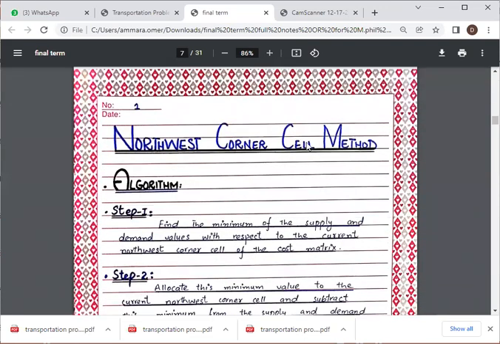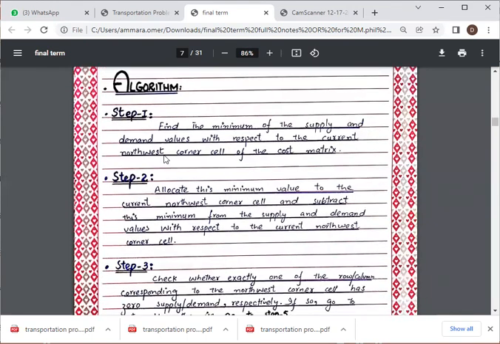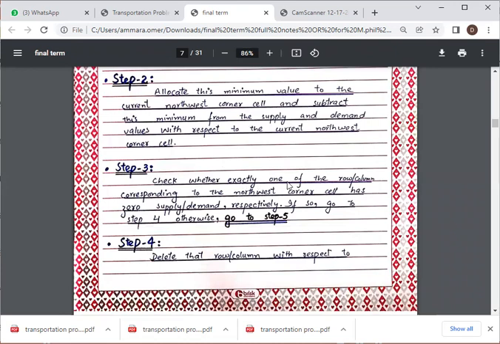So the northwest corner method algorithm is: step 1, find the minimum of the supply and demand values with respect to the current northwest corner cell of the cost matrix. Step 2, allocate this minimum value to the current northwest corner cell and subtract this minimum from the supply and demand values with respect to that cell. Step 3, check whether exactly one of the row or column corresponding to the northwest corner cell has 0 supply or demand respectively. If so, go to step 4, otherwise go to step 5.